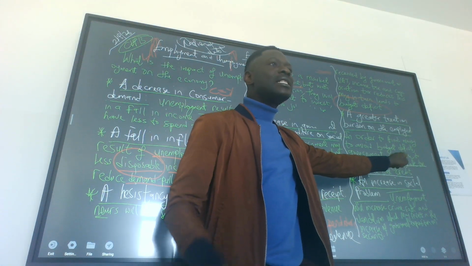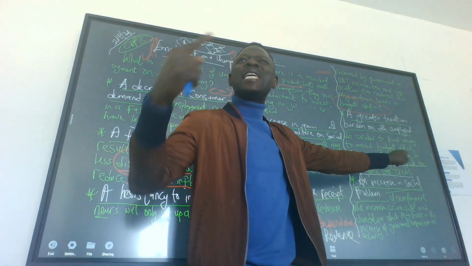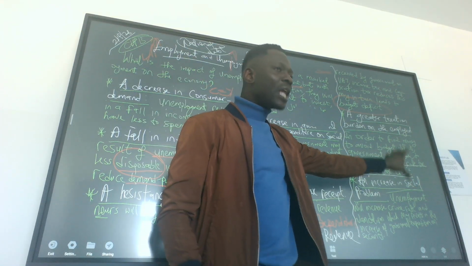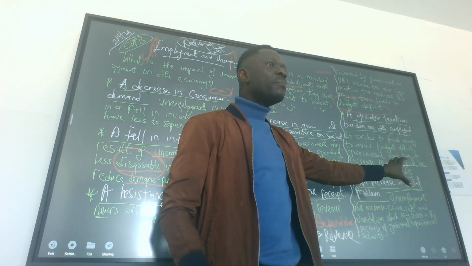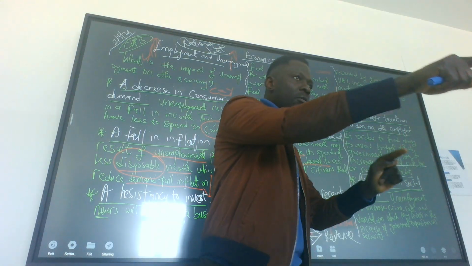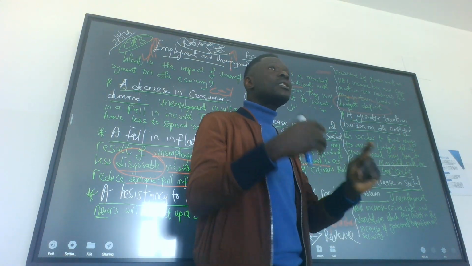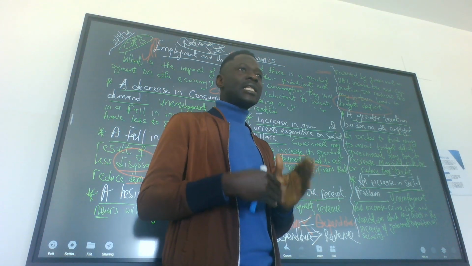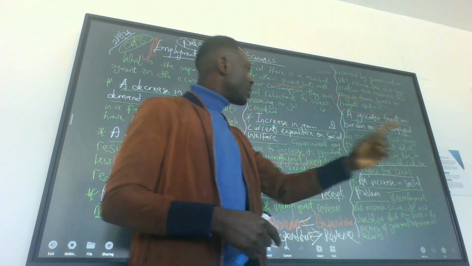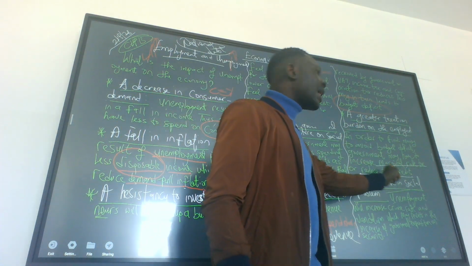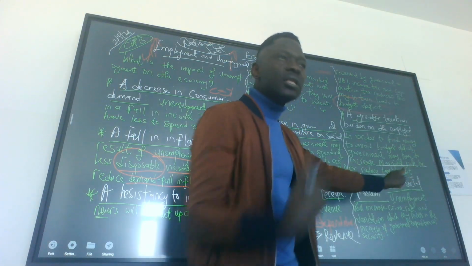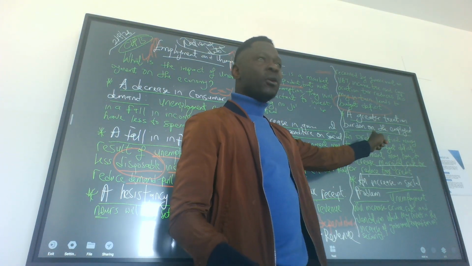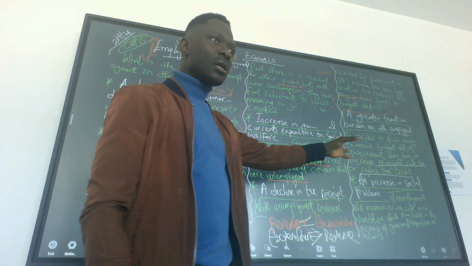Marginal rate of tax is the tax that you pay for the extra income you receive. I'm going to say that again. Marginal rate of tax is the tax paid for the extra income that you receive. So those that are earning more will have to pay more taxes. That is how government will be able to make money. And those that government has given tax credits to, government will cut it off. Do you understand burden here?